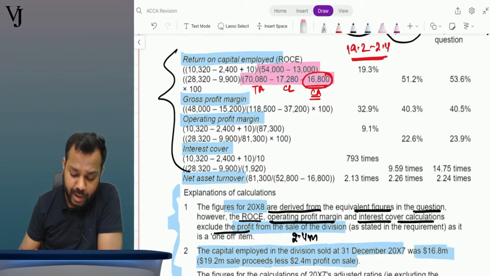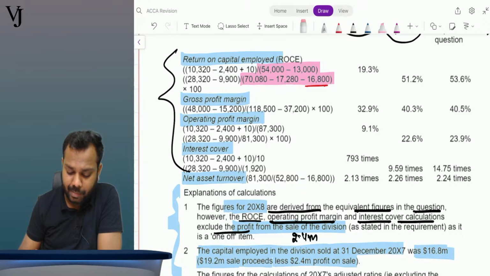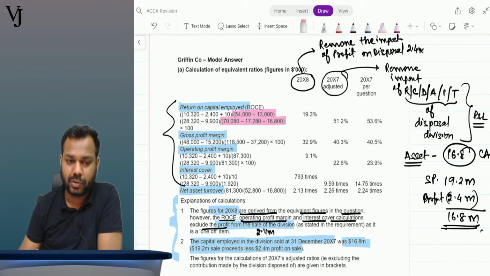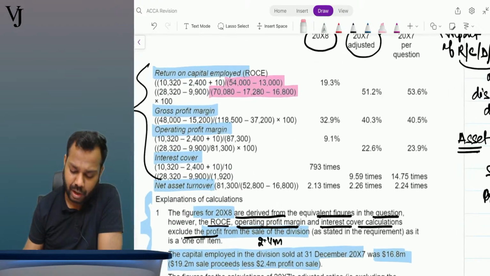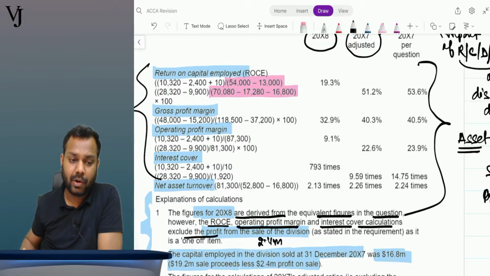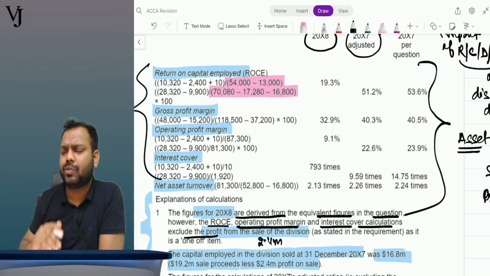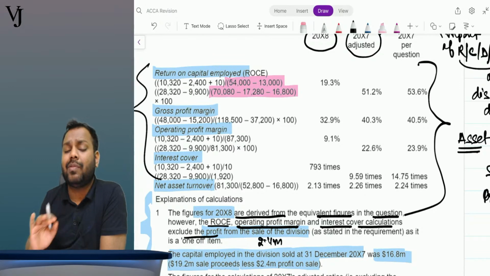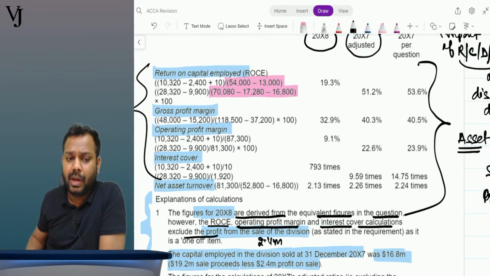Now, before I move on to the analysis and the interpretation part, tell me, guys, I asked all of you to solve this question paper. So I assume that you guys have solved this question also. How many of you got 8 out of 8 in this part? Or rather than asking this question, I will change my question. Any of you have any queries in the ratio part? If you have any queries in the ratio part, do ask me and then I'll move ahead.